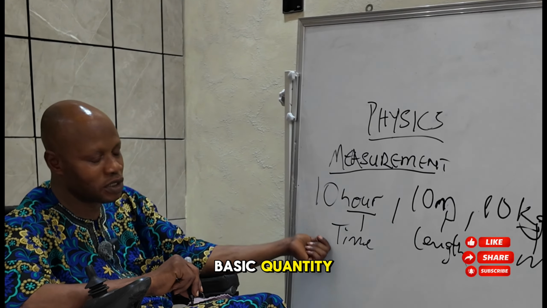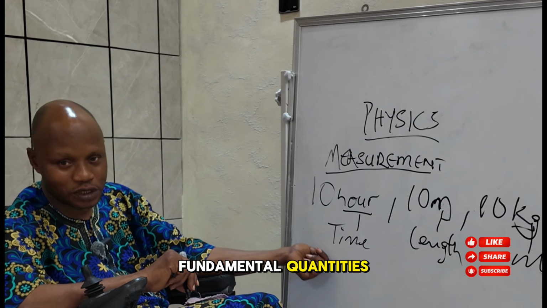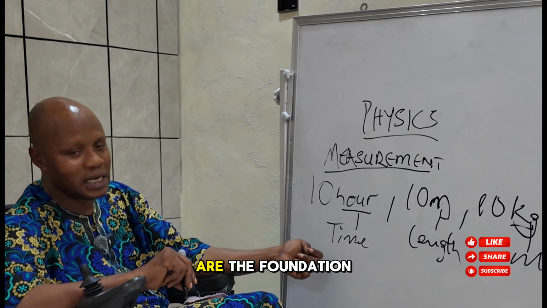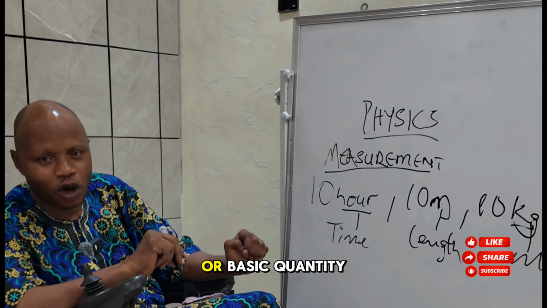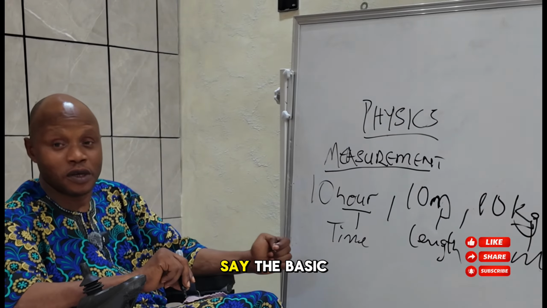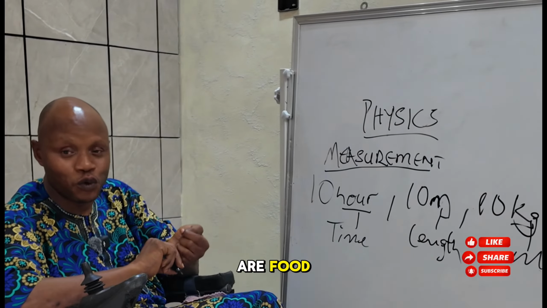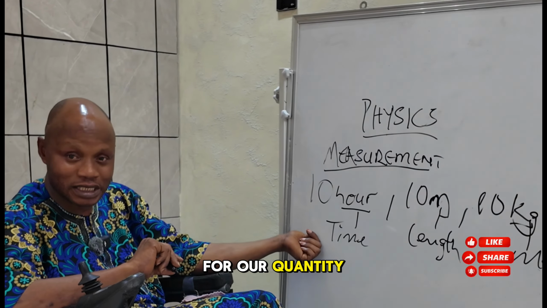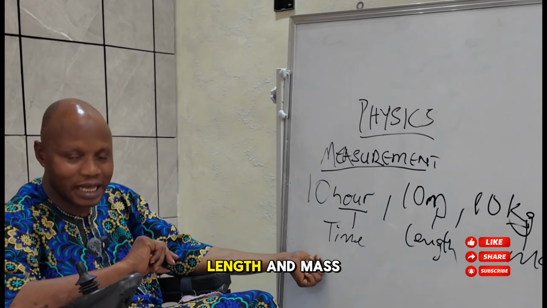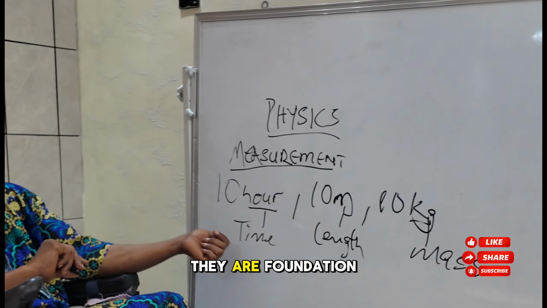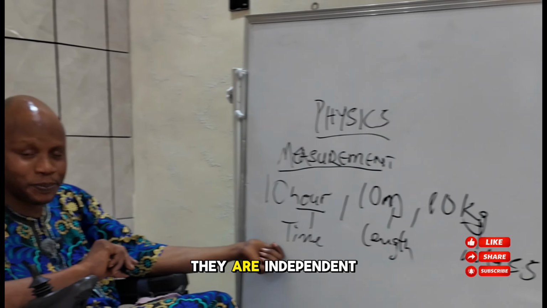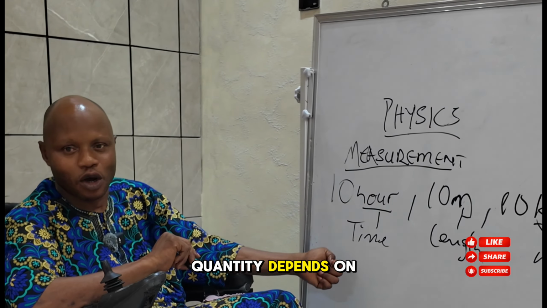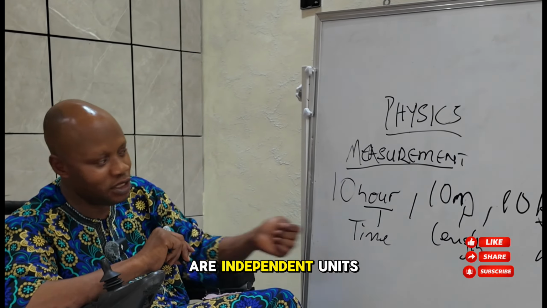So these three basic quantities, we call them fundamental quantities. These fundamental quantities are the foundation quantities or basic quantities. We used to say the basic needs of life are food, water, and shelter. The same thing, the basic needs for our quantities are time, length, and mass. They are basic, they are foundation units. They are independent units, while other physical quantities depend on these ones, but these three are independent units.